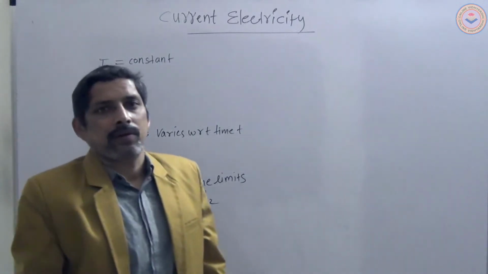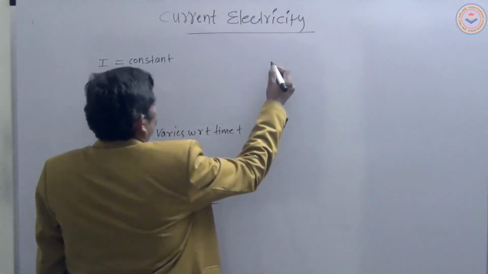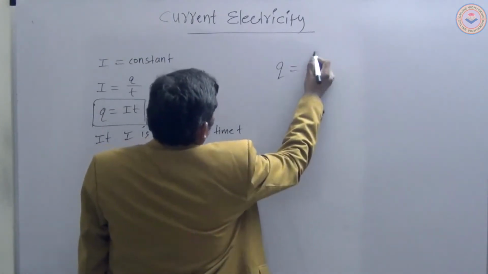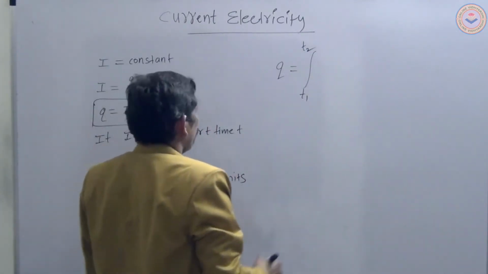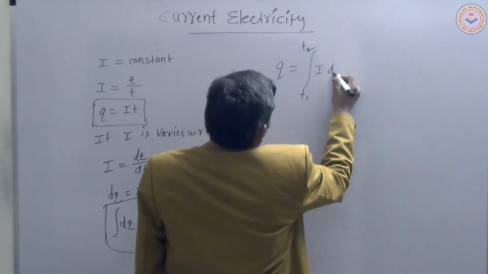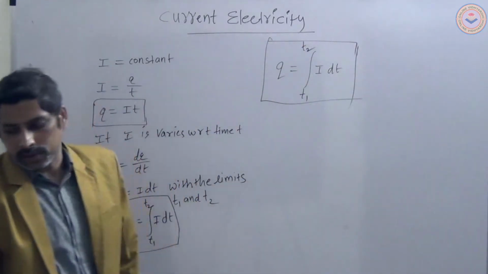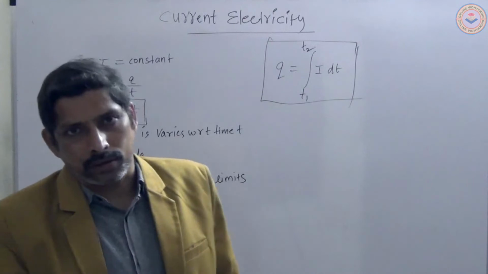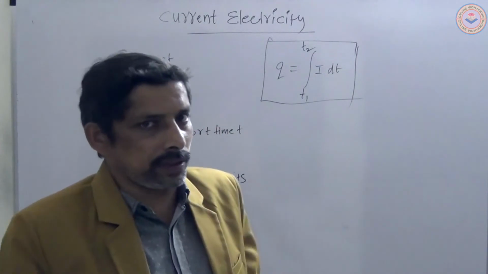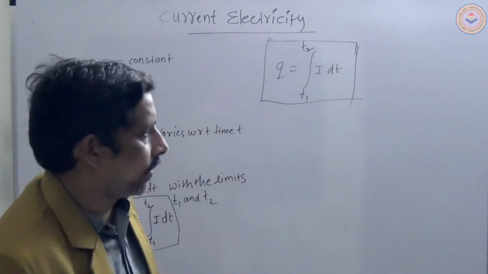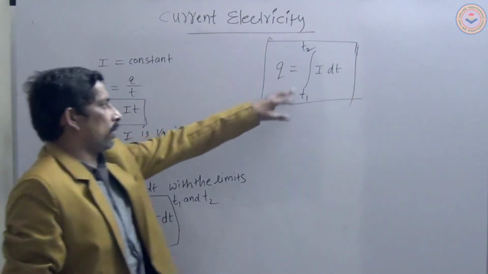If the current varies, the charge is Q equal to the integral from T1 to T2 of I dt. You understand now? This is a very easy concept. So we can calculate the charge like this within these two time intervals.